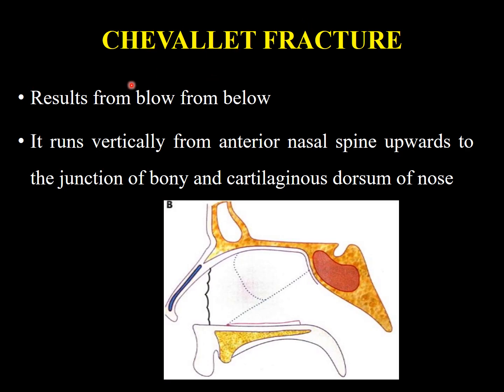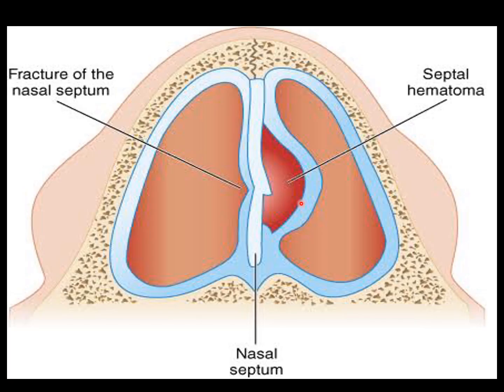The Chevallet fracture results from a blow from below. Due to the blow from below, the fracture line runs vertically from the anterior nasal spine upwards to the junction of the bony and the cartilaginous dorsum of the nose. So, when trauma occurs to the nose, this is the septum, this is the mucoperichondrial covering. Fracture can result, and there may also be an accumulation of blood known as septal hematoma between the cartilage and the mucoperichondrium.